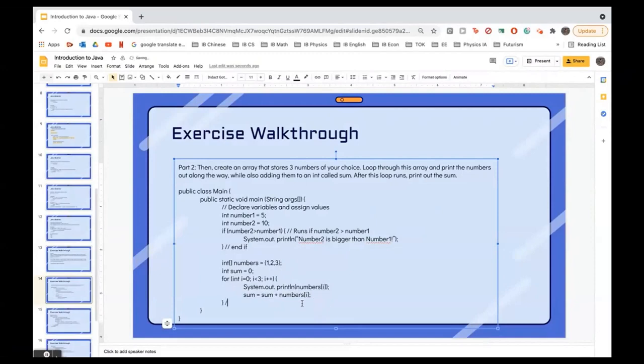And then let's comment it by saying end for. We have one last thing to do, which is after this loop runs, print out the sum. So we can just go like that.